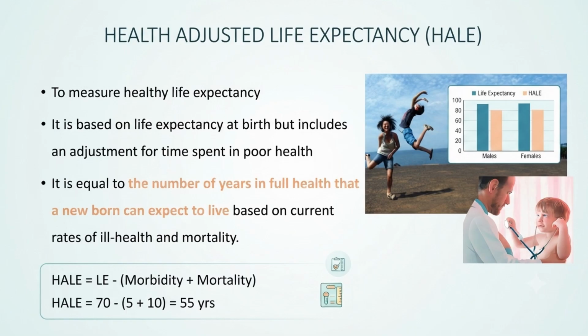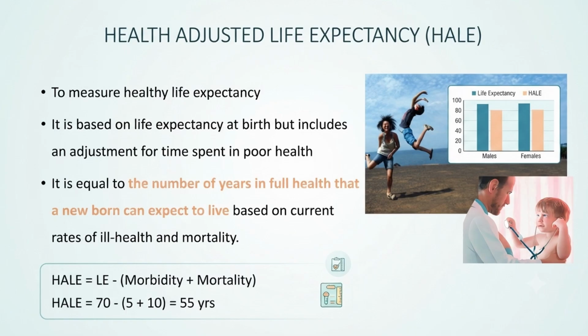For example, as we have seen, the life expectancy in India is 70 years. From that we are deducting 5 years because throughout the lifetime he suffered with disability or morbidity for 5 years, and he died at the age of 60 years, so that also we will add. So 5 plus 10 is 15. From 70 years we will deduct 15 years, so that will be 55 years. So that person's HALE, health adjusted life expectancy, is 55 years.